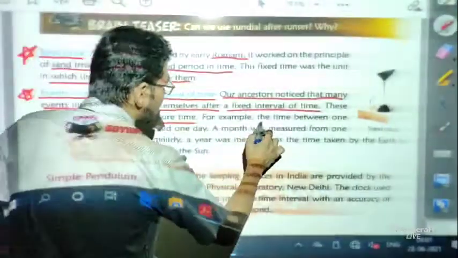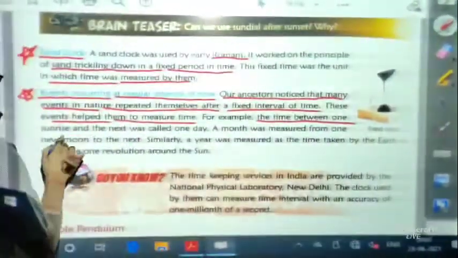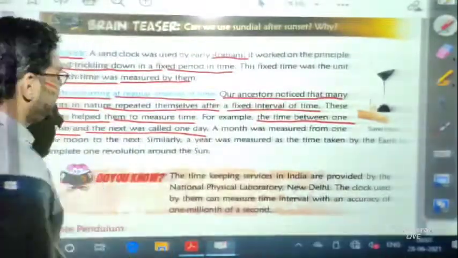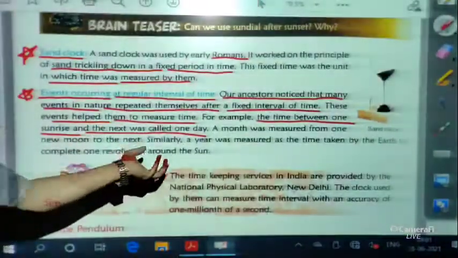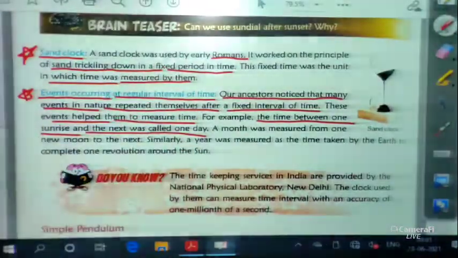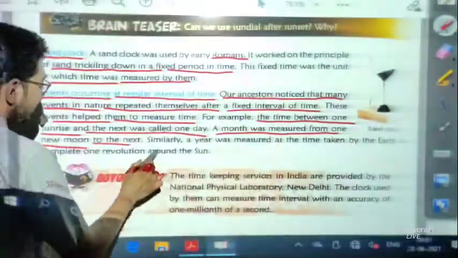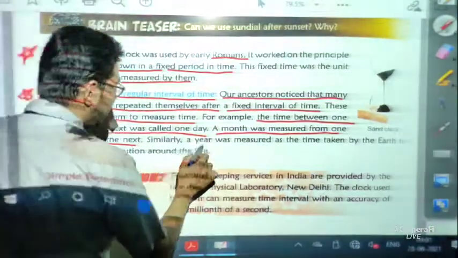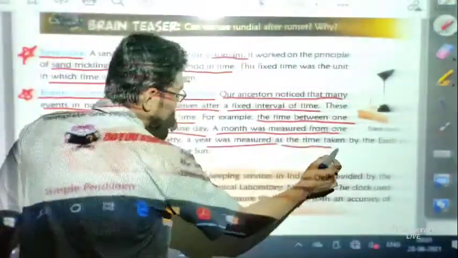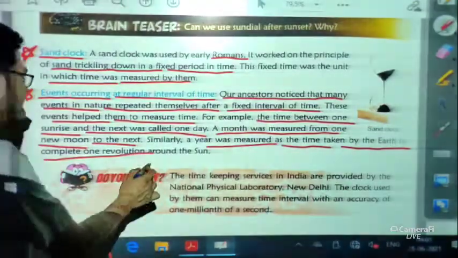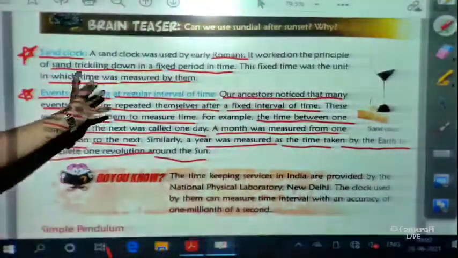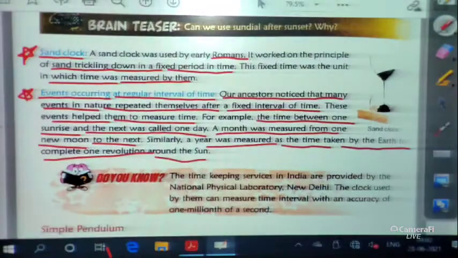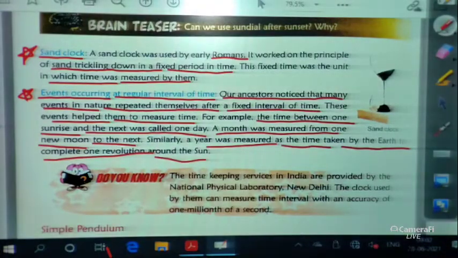For example, the time between one sunrise and the next was called one day. Definitely, we can call one day one sunrise to the next. A month was measured from one new moon to the next. Similarly, a year was measured as the time taken by the earth to complete one revolution around the sun. So by seeing these things, our ancestors could measure time intervals or time periods.